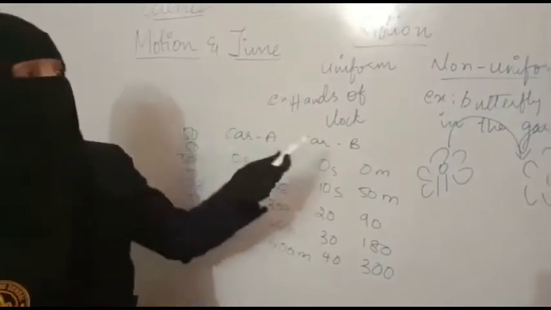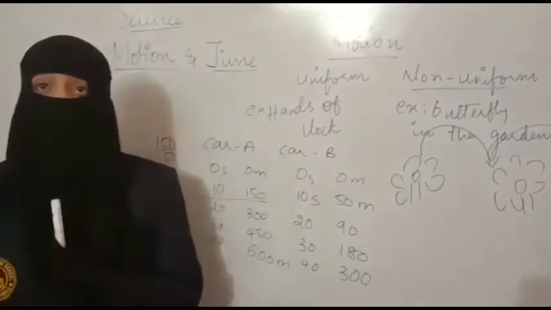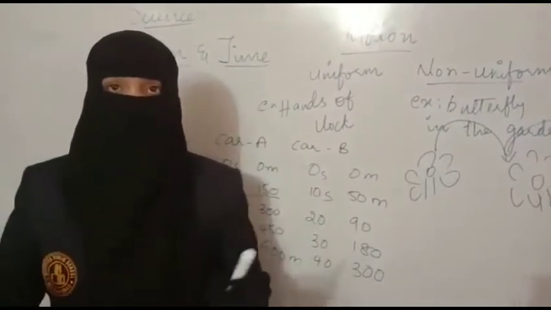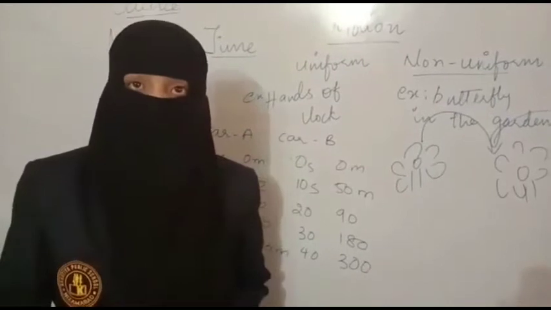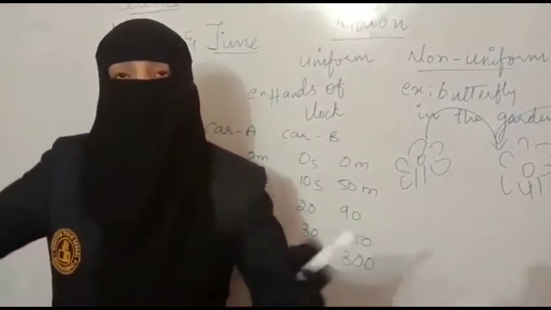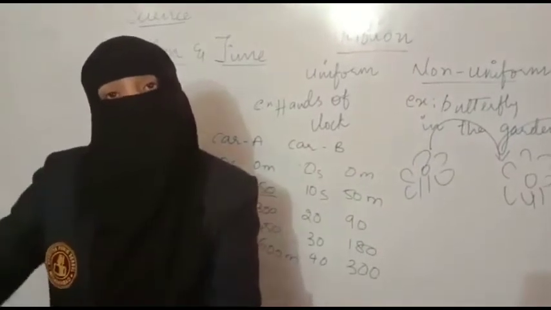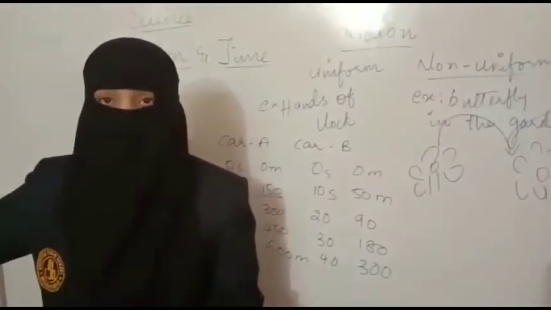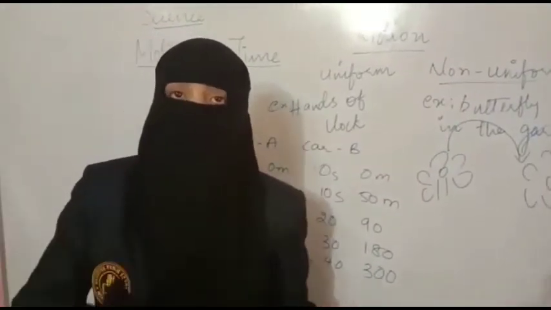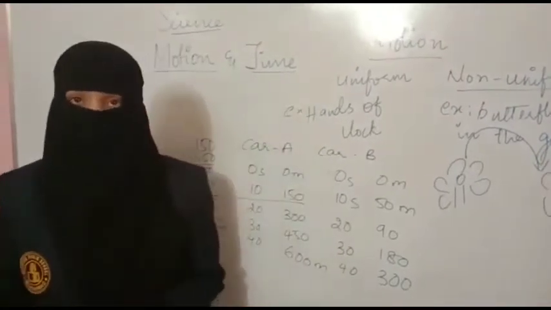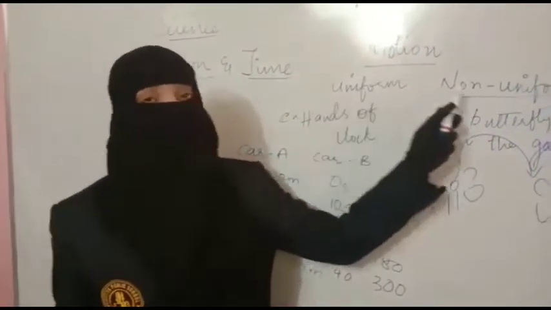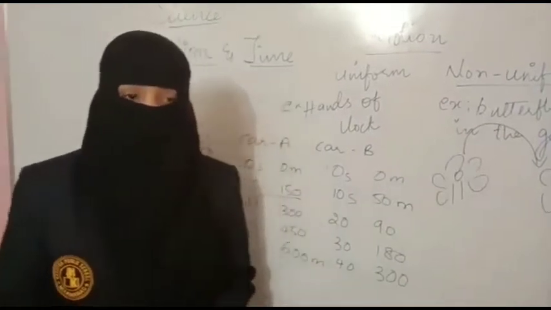In the same way, for non-uniform motion, suppose you are traveling in a crowded place on a bicycle. Crowded place means more people. So for some 5 minutes you can cover some distance, and for the next 5 minutes you can't cover that much distance. That means you are in non-uniform motion. A body can be in uniform motion or it can be in non-uniform motion.